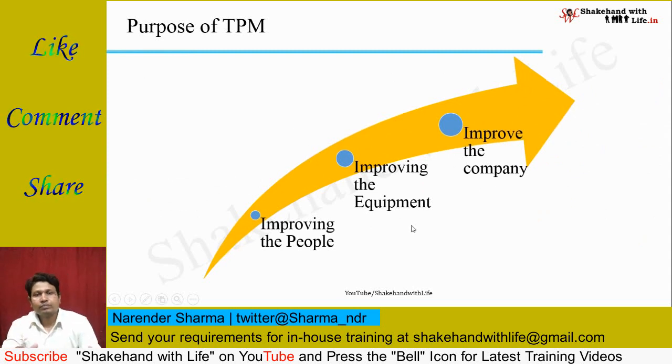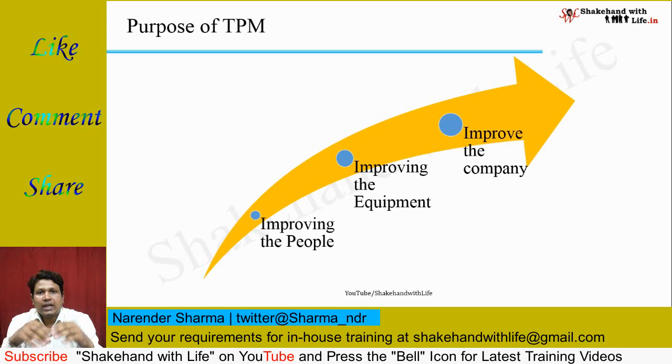So train the people, increase their knowledge level, improve their skills so that they can work on the machines in a better way, and then improve the equipment efficiency or the equipment effectiveness level, and then improve the company business or implement the TPM across the company.